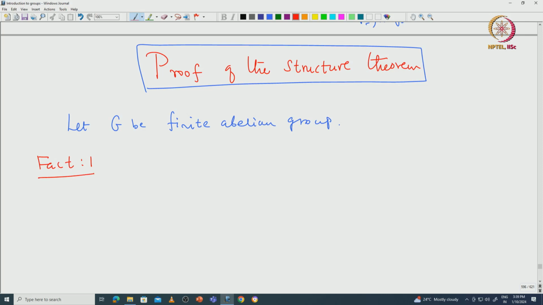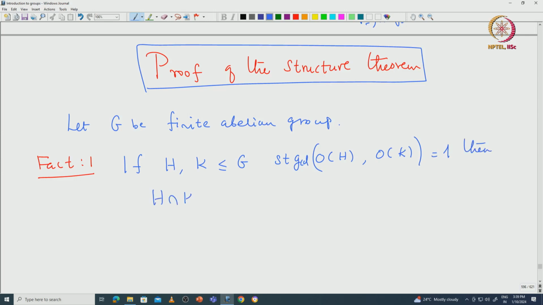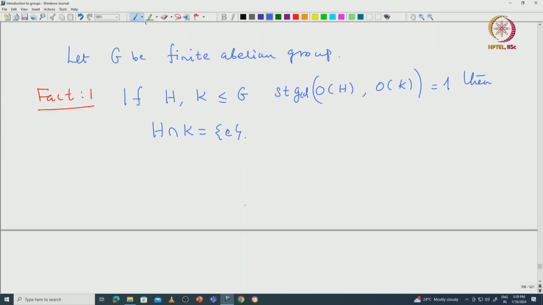It says if you have two subgroups, let's say H and K, of G, such that the order of H and the order of K are relatively prime, the GCD of the order of H and the order of K is 1, then H intersection K must be trivial. Okay, so why is this true? Let us start with x inside H intersection K.